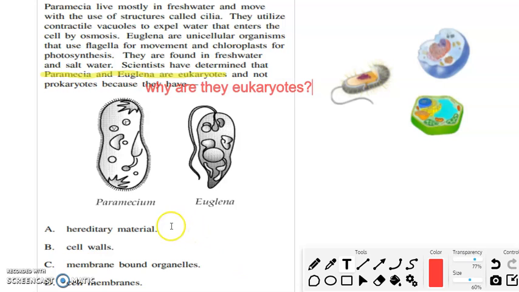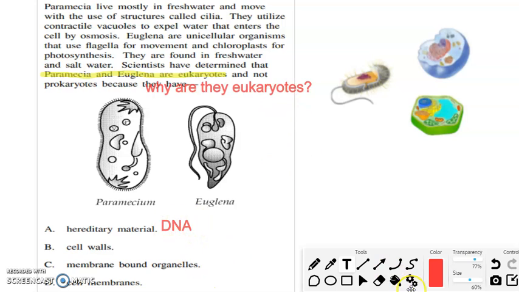Okay, that is exactly what this question is asking. Our job is to figure out from our answer choices down here which one of these options would prove that something is a eukaryote. Now with your answer choices, all of these should be familiar, but A is a little bit tricky when it says hereditary material. Your hereditary material is your DNA. I'm going to give you that clue right here. Your DNA is your genetics, it's your genes. Hereditary means something that's passed down from parents to their children, or from parents to offspring. And how we pass down information is through the DNA.